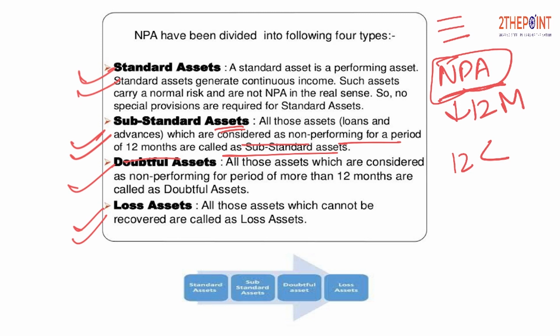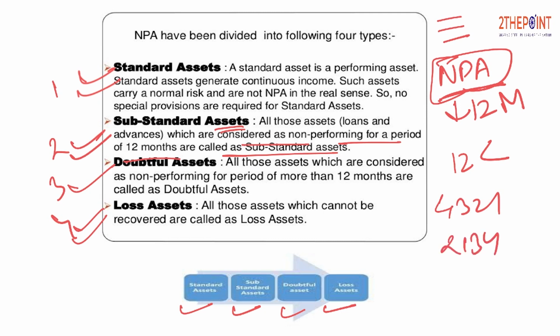So this is how it goes. In many exams, this sequence is asked for. So the account is a standard asset, then it gets converted into NPA, then substandard, doubtful, and loss asset. So the question is like, let's suppose these are the stages 1, 2, 3, 4. They will give you a sequence like 4 3 2 1, 2 1 3 4, 3 1 2 4, and you have to identify which is the correct sequence as per the classification by the RBI.